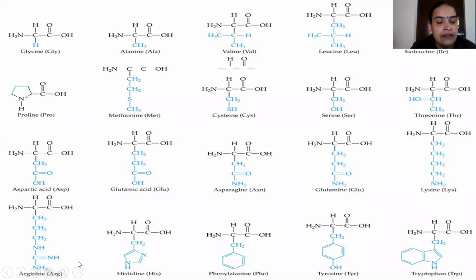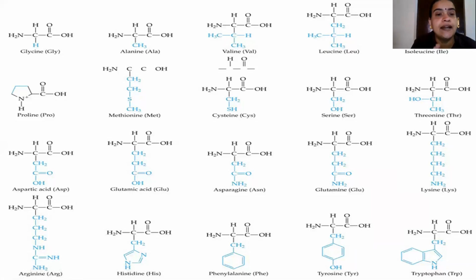Then arginine, then histidine, then phenylalanine, which is a derivative of alanine. In alanine we know there is a CH3 group; when one hydrogen of the CH3 group is replaced by a phenyl group, we get phenylalanine. Then tyrosine, an important amino acid, then tryptophan. These are the structures of a few of the 20 amino acids.